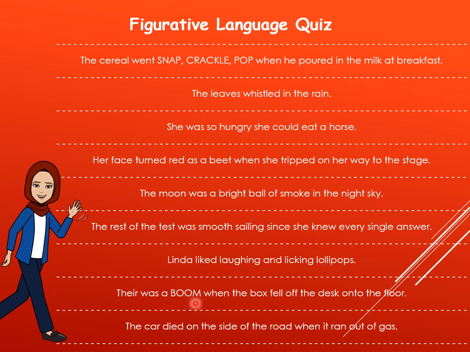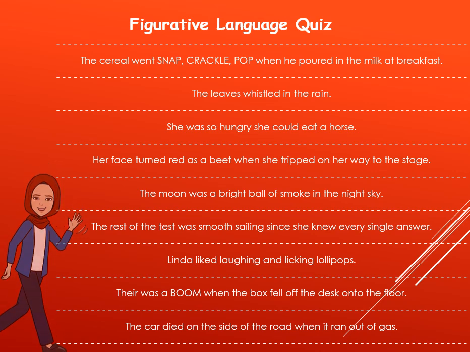There was a boom when the box fell off the desk onto the floor. Boom. Excellent. Capitalized. This is onomatopoeia. The car died on the side of the road when it ran out of gas. Of course, the car is not going to die. This is a human quality. This means personification. Good job. Excellent.